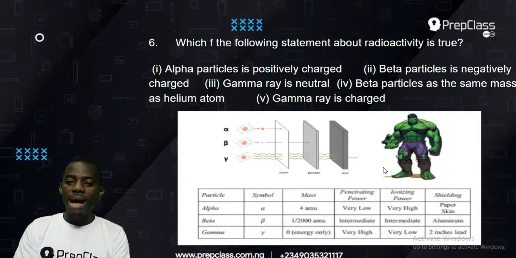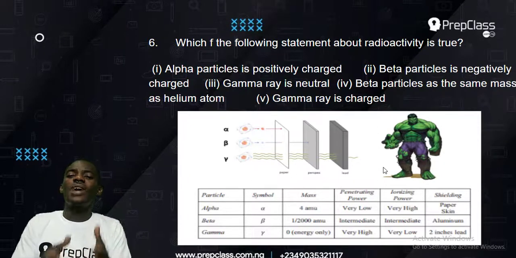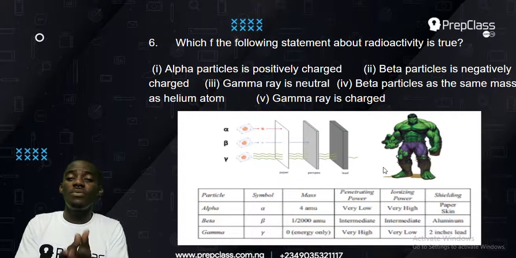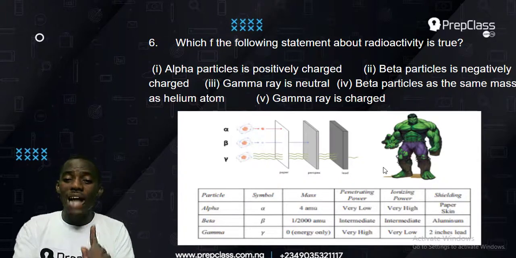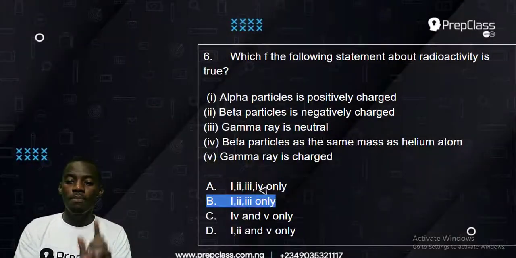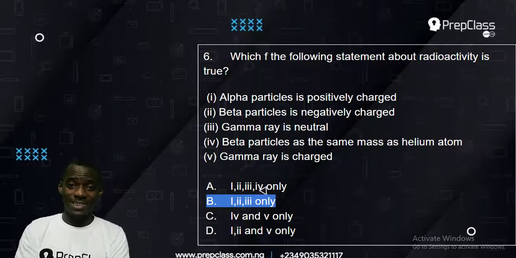Then the gamma ray is charged. You can't say that gamma ray is charged because we said in option 3 that gamma ray is neutral. So option 5, which says that gamma ray is charged, is also wrong. So the correct answer is 1, 2, 3, making option B the correct answer. Is that clear? I believe that's clear, right? Now you could explain radioactivity talking about alpha, beta, and gamma ray, right?